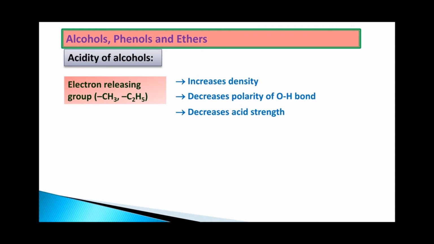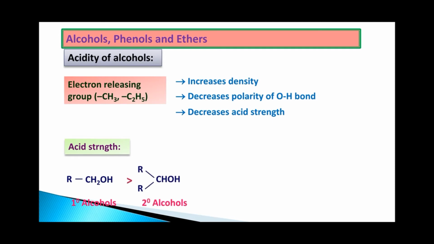Now you can easily make the generalization. The acidic strength of the alcohols follows something like this. Primary alcohols are more acidic than secondary alcohols, which are more acidic than tertiary alcohols. You should remember, it is mainly due to the plus I effect. As the plus I effect increases, acidic strength will decrease.